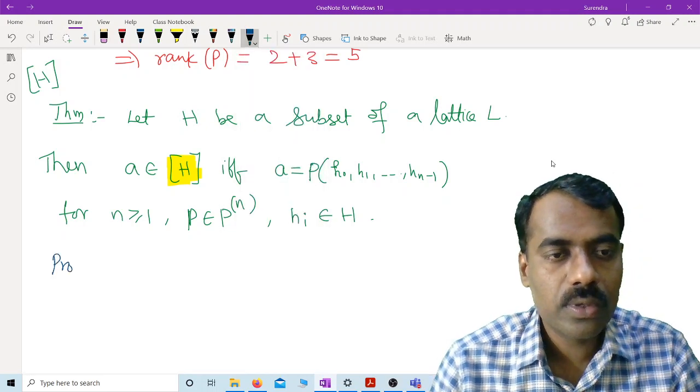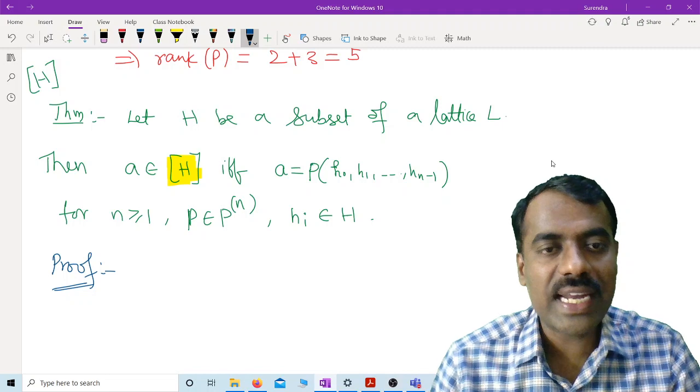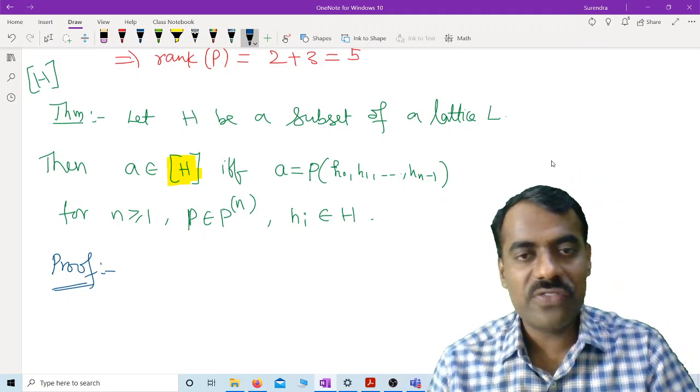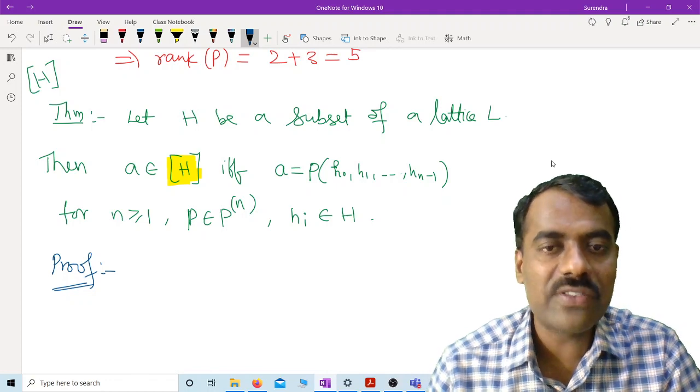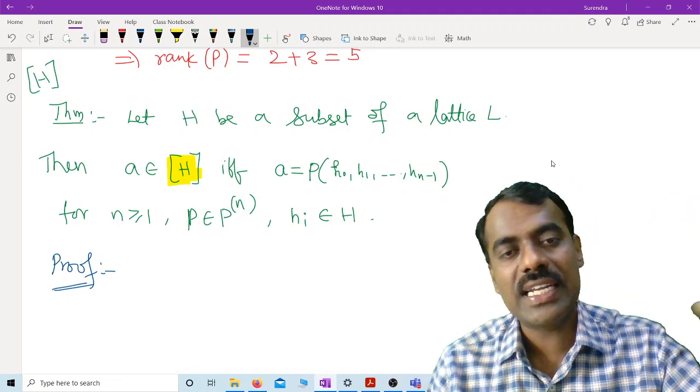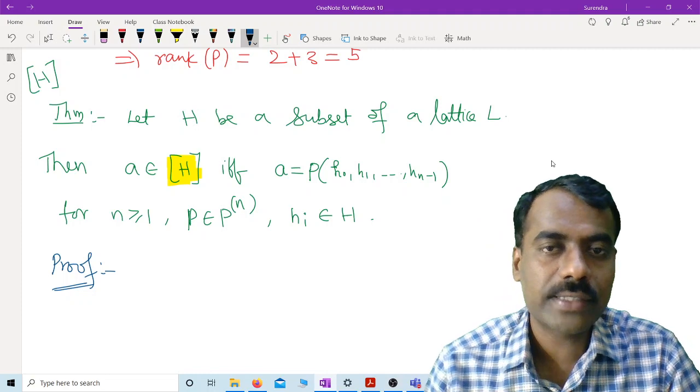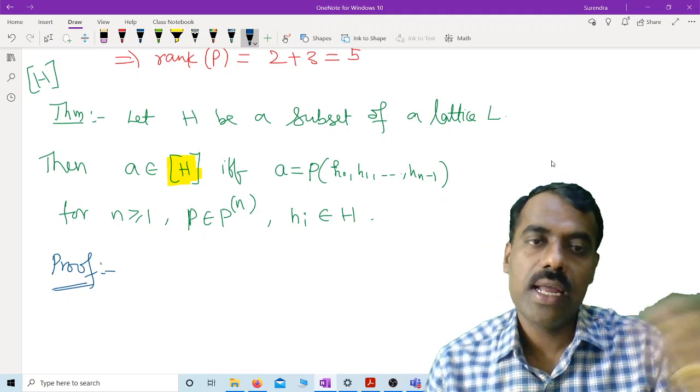Whenever you want to say that an element here is of this form, we'll consider whatever comes after the if and only if statement and put it in a set. We'll show that that set is equal to this one. We have shown such a thing earlier also.